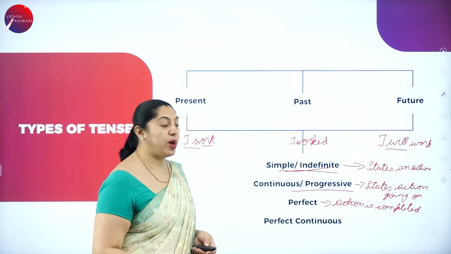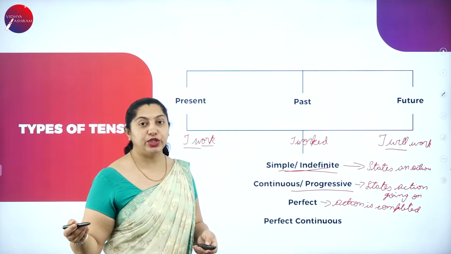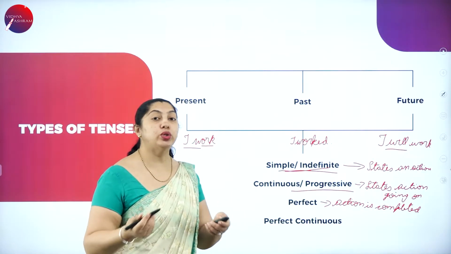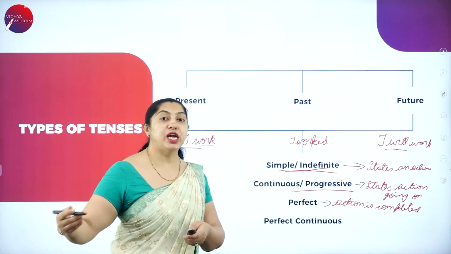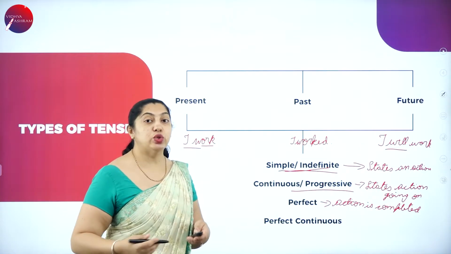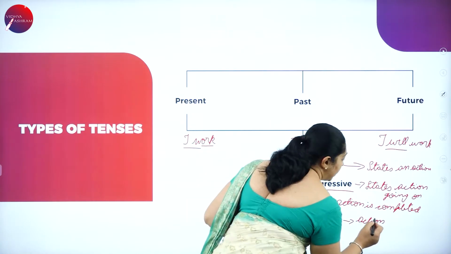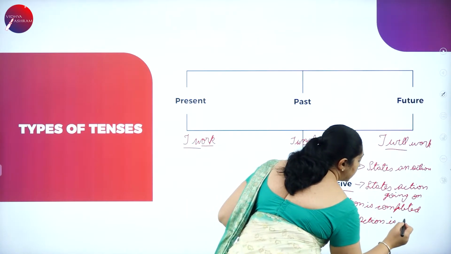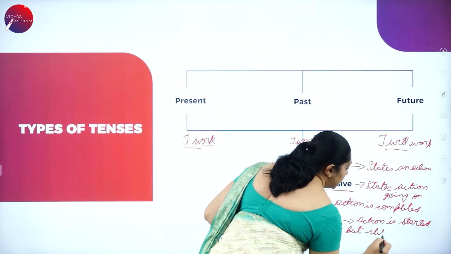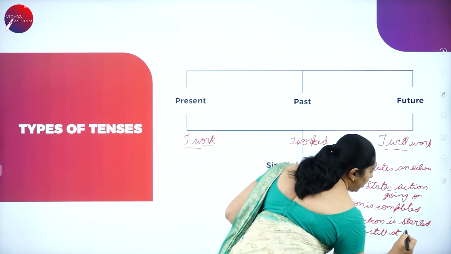Moving on to the next one: present perfect continuous, past perfect continuous, or future perfect continuous. How will we get to know that a sentence is in the present perfect continuous, past perfect continuous, or future perfect continuous? It states that the action has already started, but it is still going on.